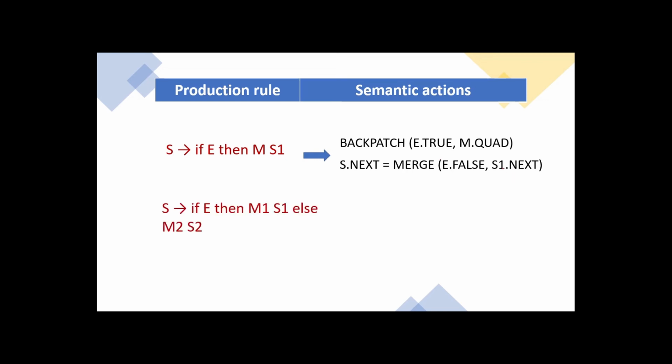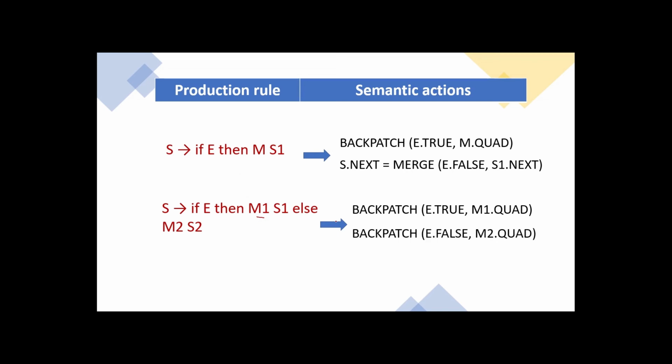Next, for this production, S gives if E then M1, S1, else M2, S2. So here also, first we will backpatch. If E.true, where will we go? We will execute M1.quad. If E.false, if this if block is false, where does it have to go? It has to go to the else block. In the else block, what will be executed? M2.quad will be executed. That is, the statements within the else block will be executed.